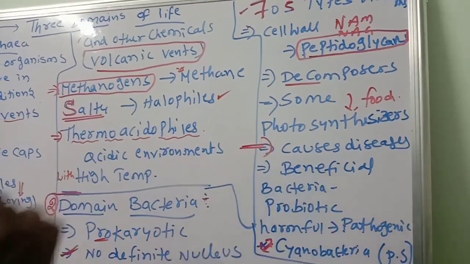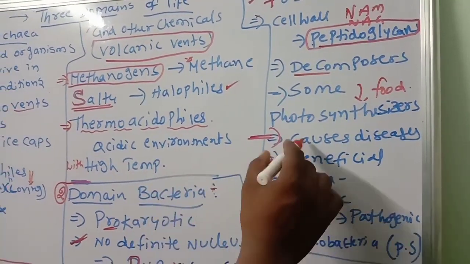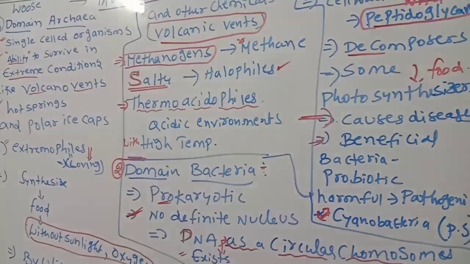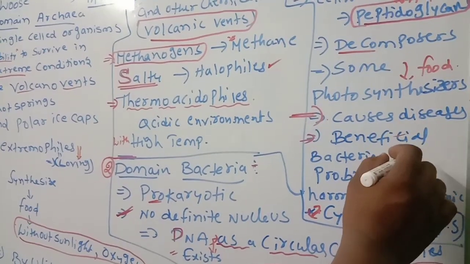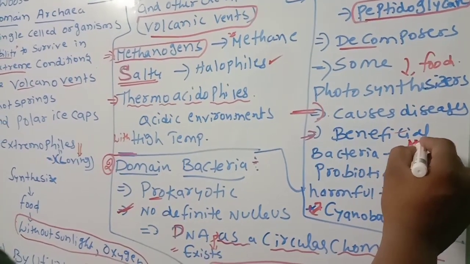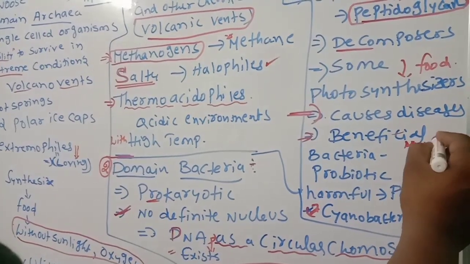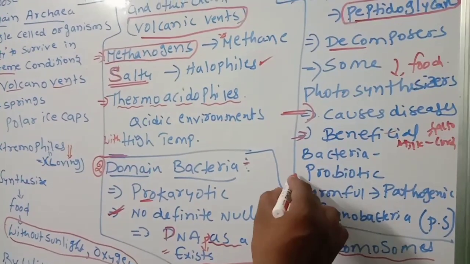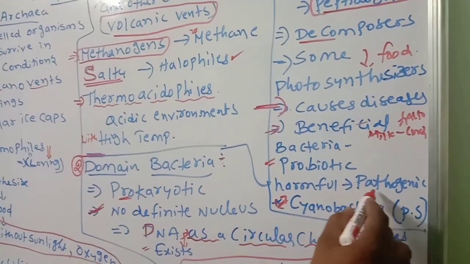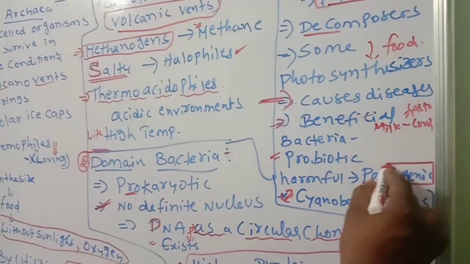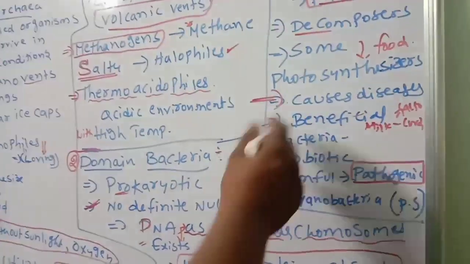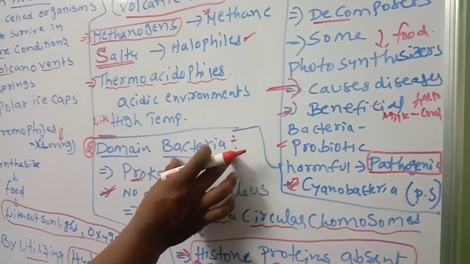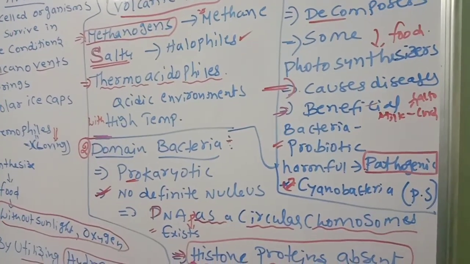Some cause diseases, and some are beneficial bacteria. You know very well, suppose cholera, Vibrio cholerae causes a disease related to bacteria. Some are beneficial, suppose we want to convert milk to curd. You know very well which bacteria? Lactobacillus. Same like that, those which are useful are called probiotic. Harmful bacteria are called pathogenic. Like that, the complete information is there in our syllabus about bacteria and archaea.